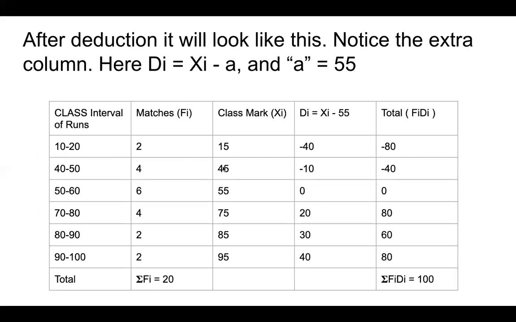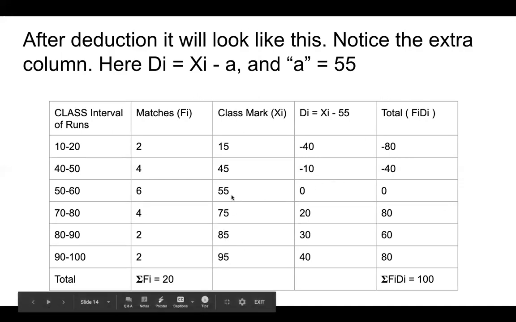Then you try with 45, that 45 is the assumed mean, just like we tried with 55. Then you try with 75. Same method, same formula, same approach with different class marks. And you should look at what result you are getting. So this is called the assumed mean method. This is the second method.